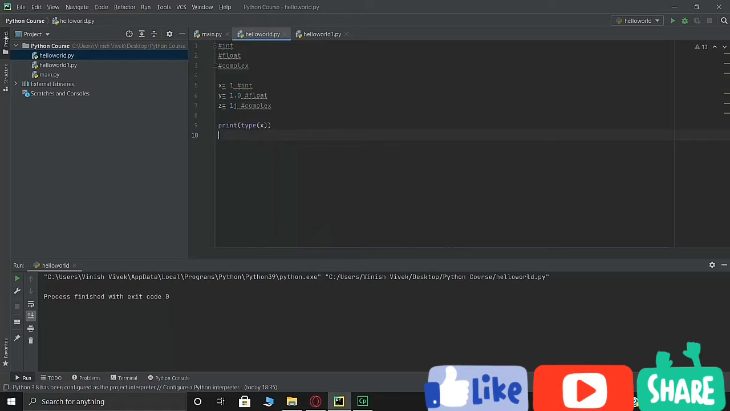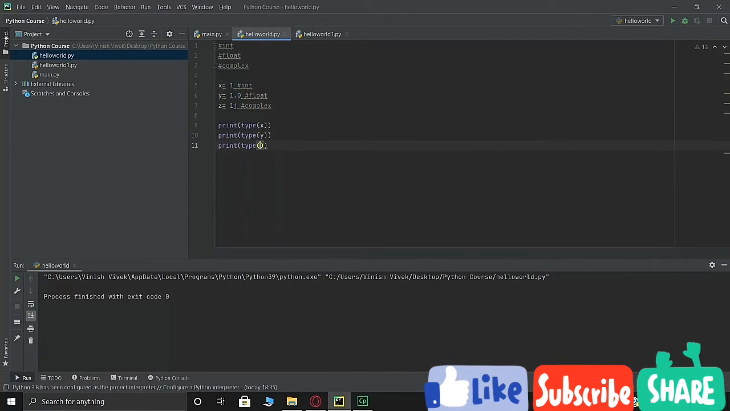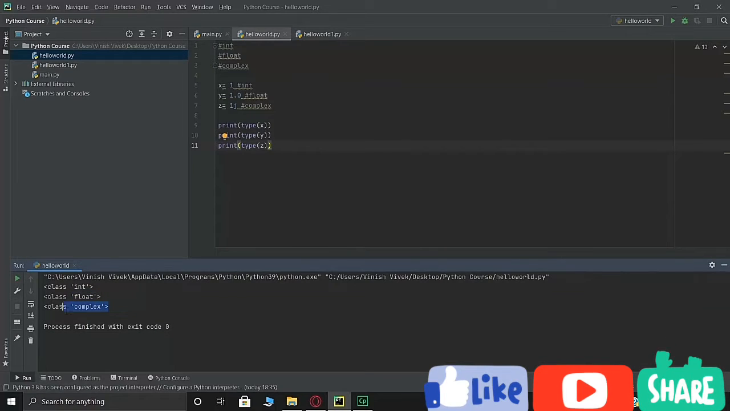Similarly, we'll write the same thing for y as well as z. Okay, so what this type function basically does is let you verify the type of a value or object: the type for x, the type for y, and the type for z. So let's hit Control, Shift and F10, and as you can see, it's showing us for x class integer, for y class float, and for z the class is complex.